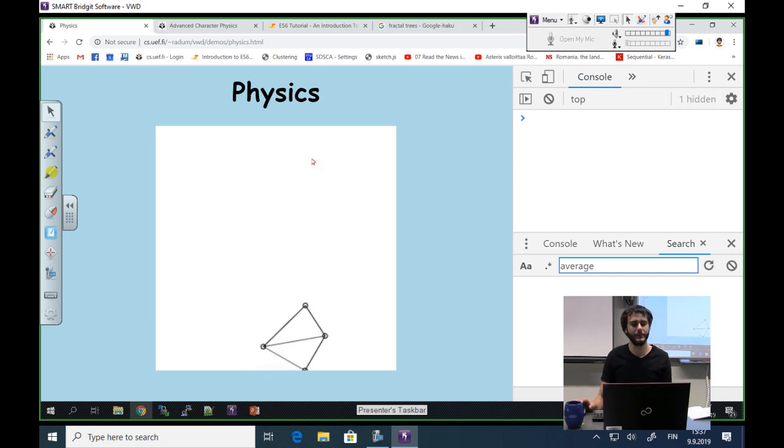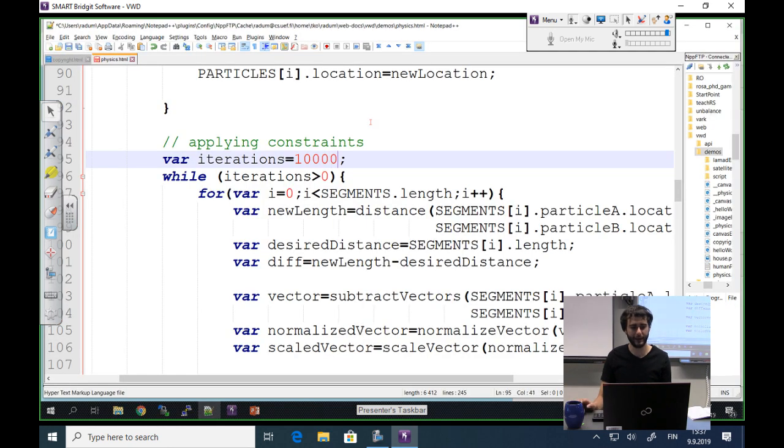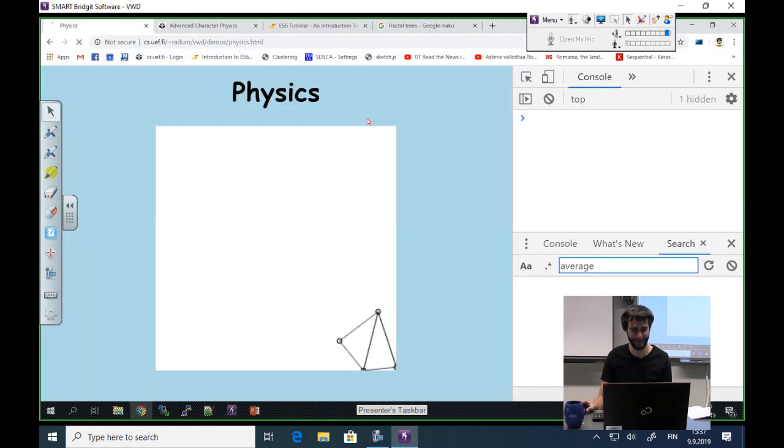It is not as deforming. Let's try 10,000 iterations. Luckily, this computer can do iterations. Okay, at some point, some deformation will happen, apparently.